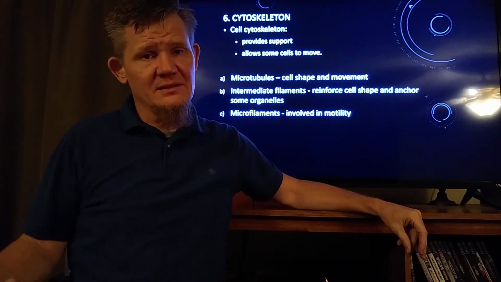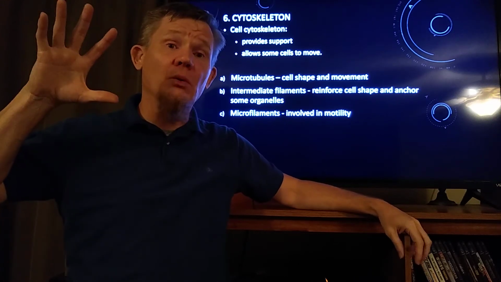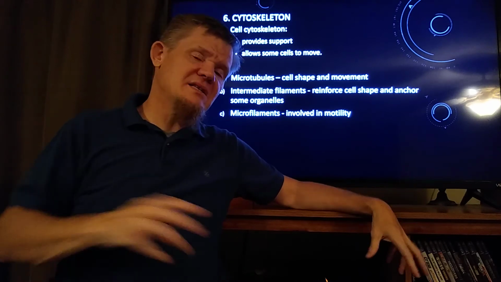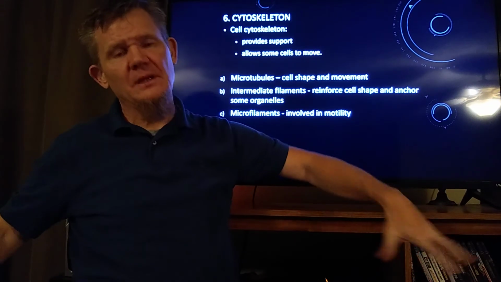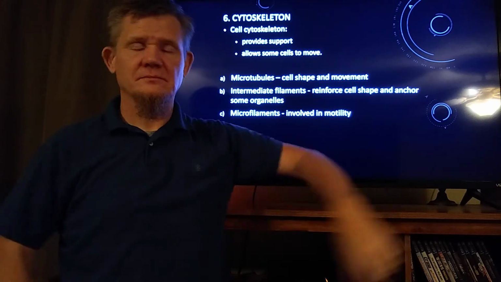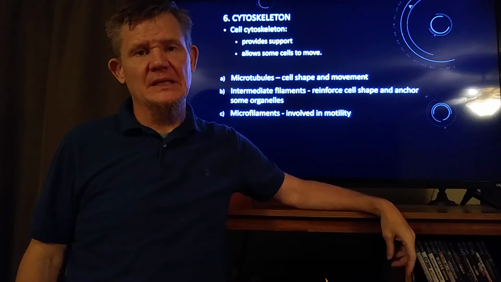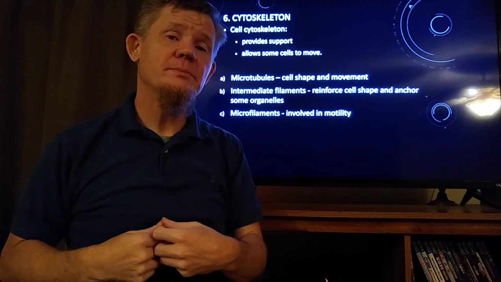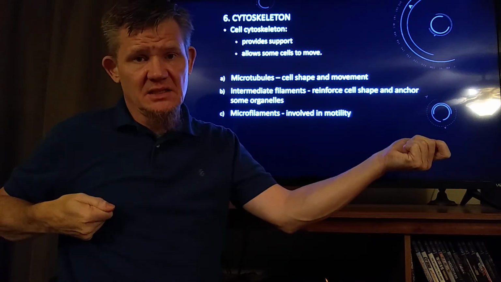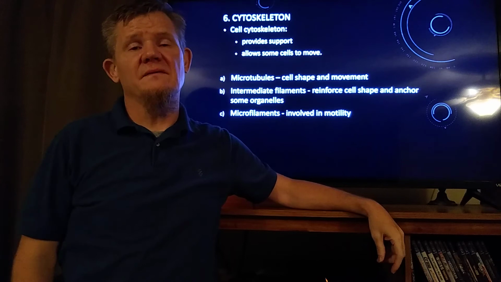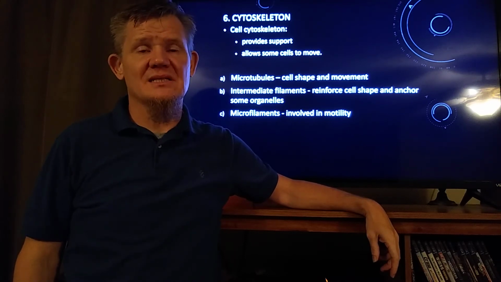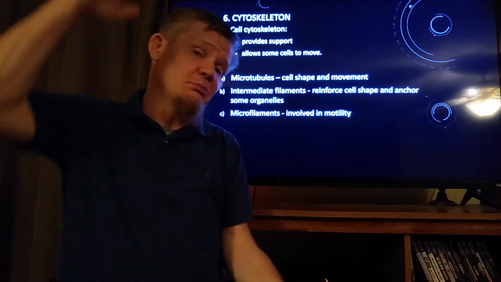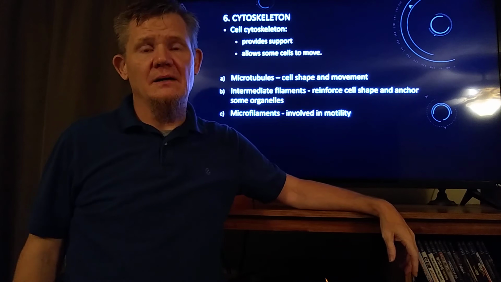And just like in a tent, you've got more than just poles that hold the tent up. You also have ropes. Except the ropes on a tent are on the outside, but the ropes in a cell are on the inside. And these are called intermediate filaments. Poles resist being smushed. Ropes resist being tugged. And the ropes inside of a cell, the intermediate filaments, that's exactly it. Their job is to resist tension, to resist being pulled. The job of the microtubules is to resist compression, being squished.